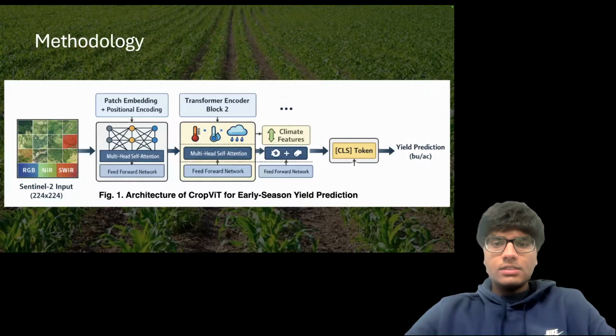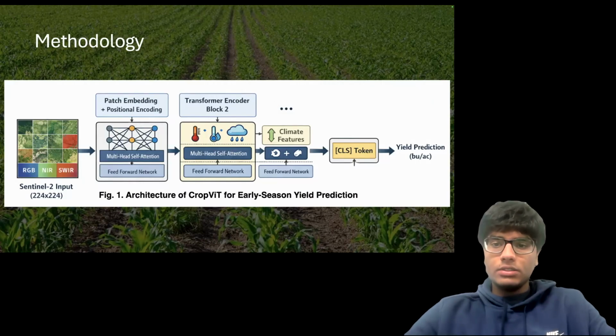Methodology. This is the architecture of CropViT for early seasonal yield prediction. CropViT uses satellite imagery and climate data. It begins with Sentinel-2 input images at 224 by 224 resolution, incorporating RGB, NIR, and SWIR bands. These additional spectral bands are particularly important for agriculture because they capture vegetation health, moisture levels, and crop stress signals beyond what standard RGB imagery can provide.